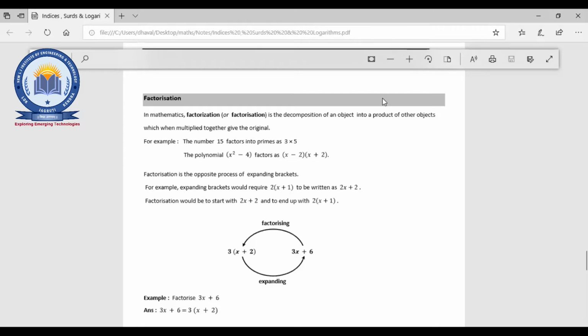Ankit, Ankit, 32 number. Are you here? Just unmute yourself. Yeah, resolving quantity into factors. Yes, okay, ma'am. Are you here only? Yes, ma'am, I have just joined. Yeah, I know. What is factorization?